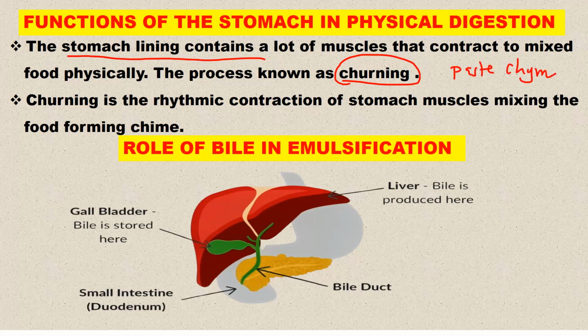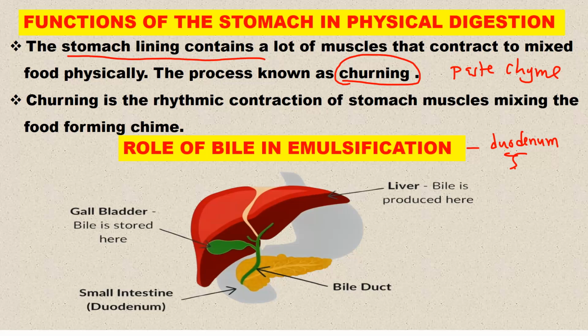And that is what we call churning. Churning is just the rhythmic contraction of the stomach muscles mixing the food, forming what we call chyme. Okay, let us look at the role of bile in emulsification. Another physical digestion occurs in the duodenum, and that physical digestion is known as emulsification. So what is the role of bile in emulsification?